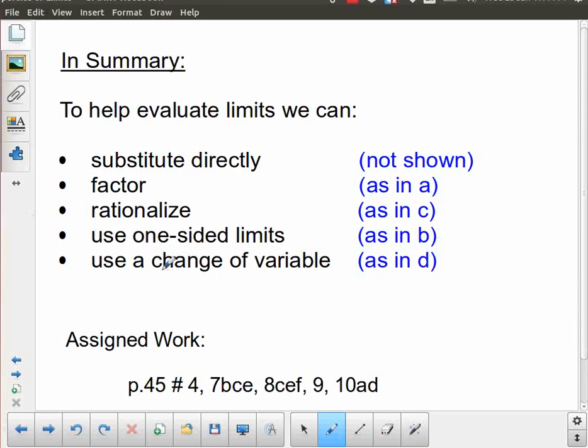And I'm sorry, I said substitution. It was a substitution, but the proper name of what we did in part D is known as a change of variable. So what we did is we actually changed the variable, and I really emphasized there how you had to change that variable in all locations. So this one is really new, and it's really important for you to give extra focus to when you practice, just to make sure you understand it really well. And as you can see, there is your assigned work related to this topic.